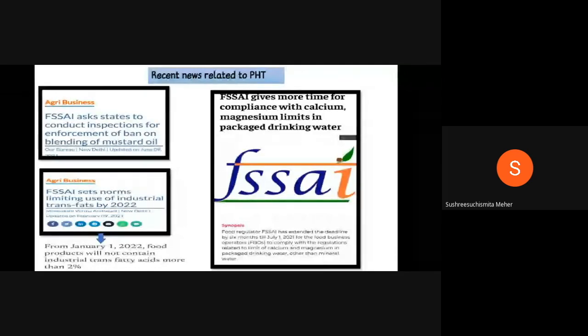But from next year, they are told no, from 3% it should be reduced to 2%. Okay, it is a very important question. From 3 they are reduced to 2%, because these trans fats are highly health hazardous. These are cancer causing and also neurotoxic. And another one is FSSAI gives more time for compliance with calcium and magnesium limits in packaged drinking water.